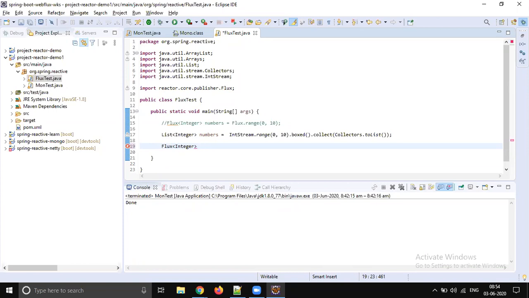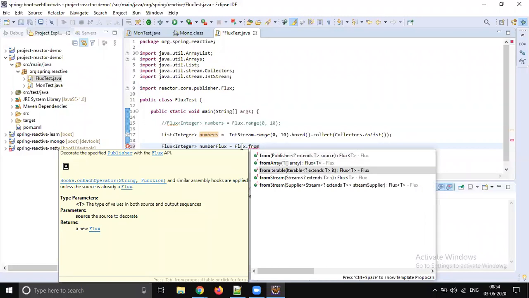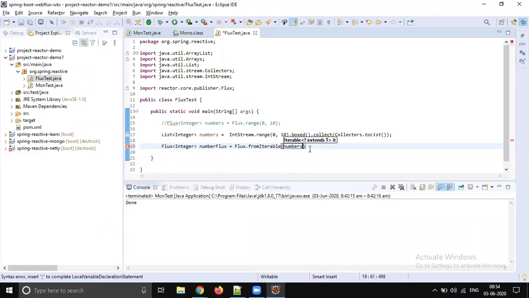So you could say Flux, or else numbers Flux equals Flux dot fromIterable, which is going to convert a collection to Flux.